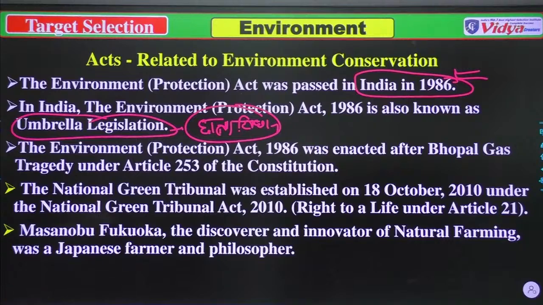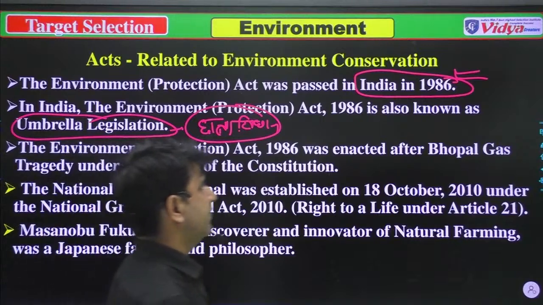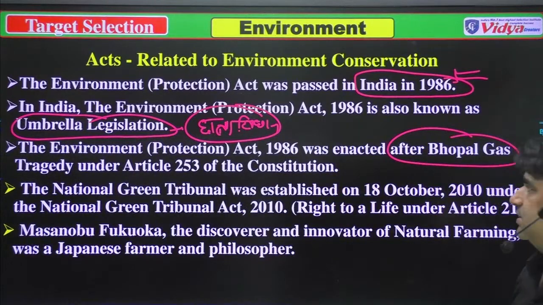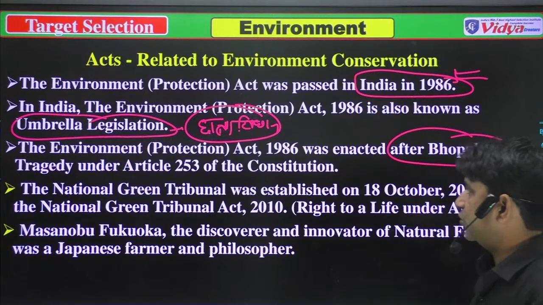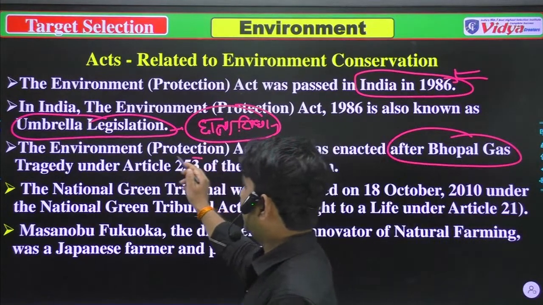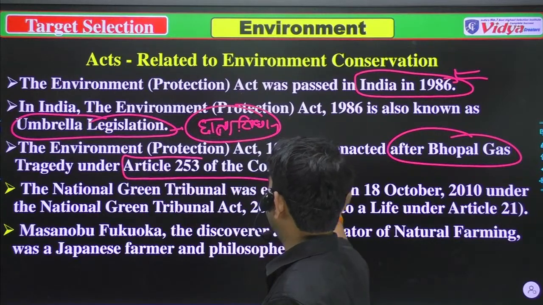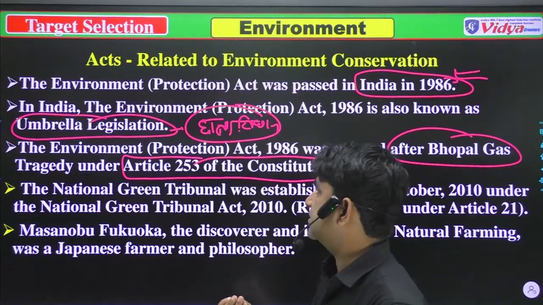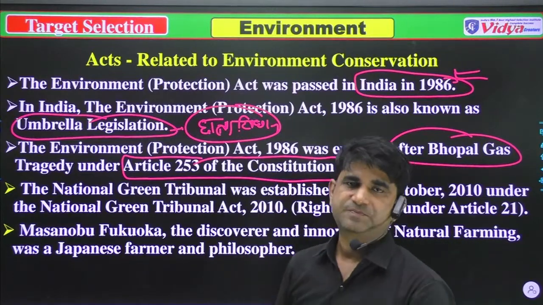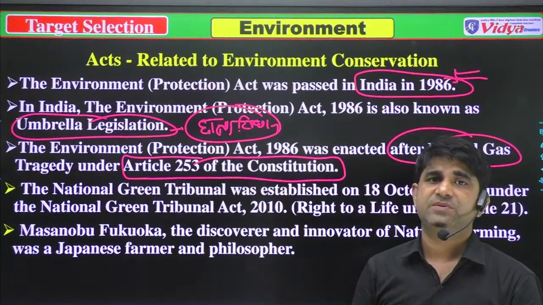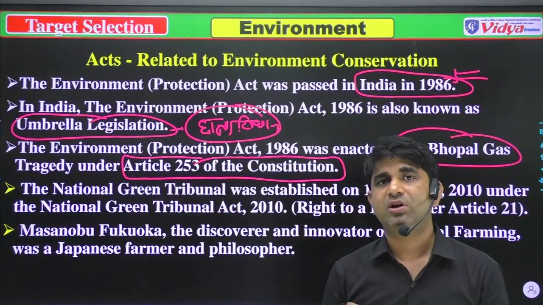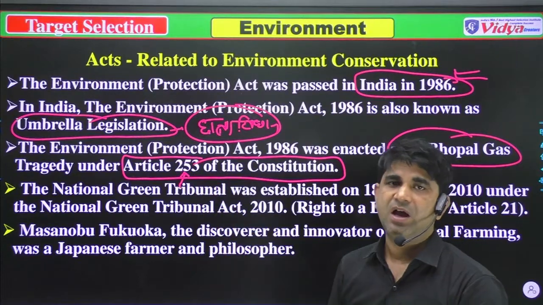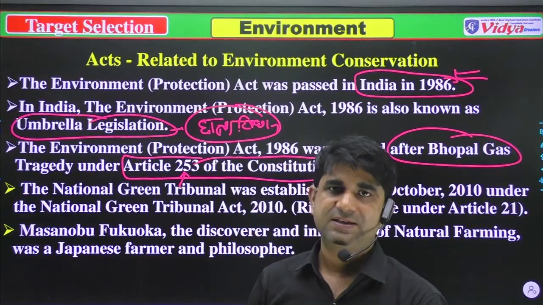It was enacted after the Bhopal gas tragedy, under Article 253 of the Constitution. You should remember this for polity. If asked under which article it was established, you will say, sir, the Environmental Protection Act was established under Article 253, after the Bhopal gas tragedy.